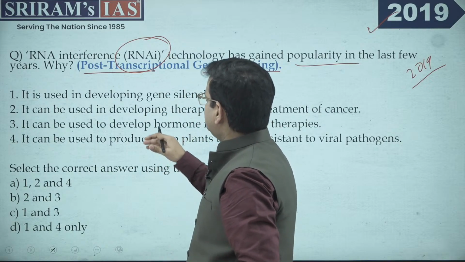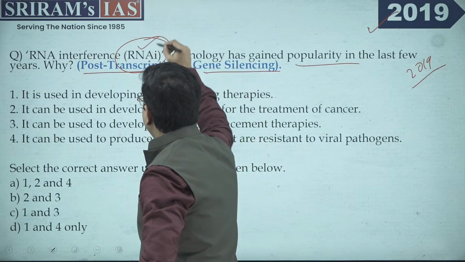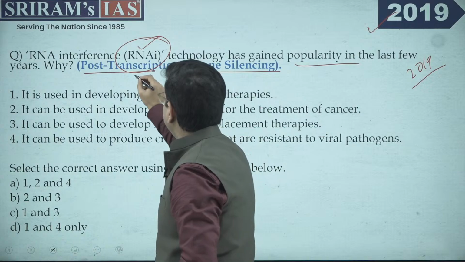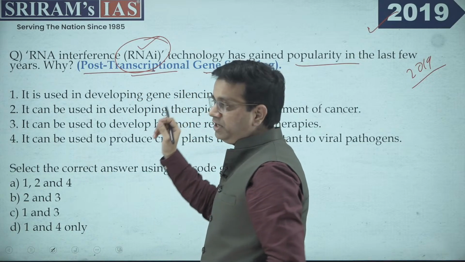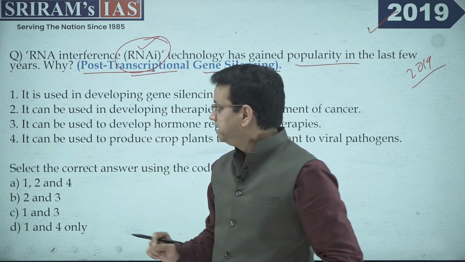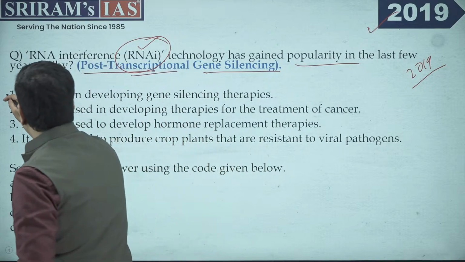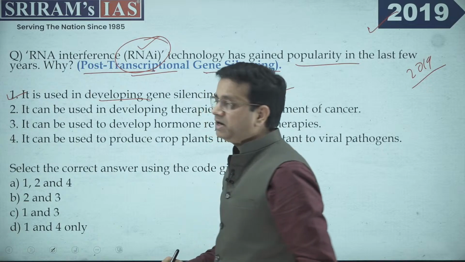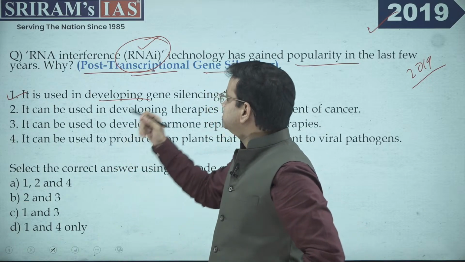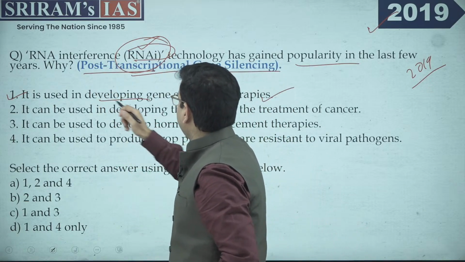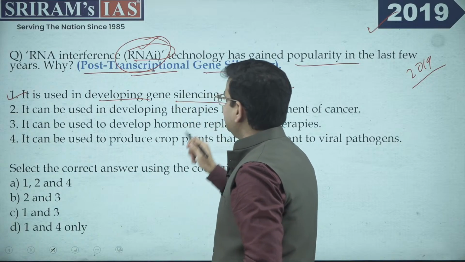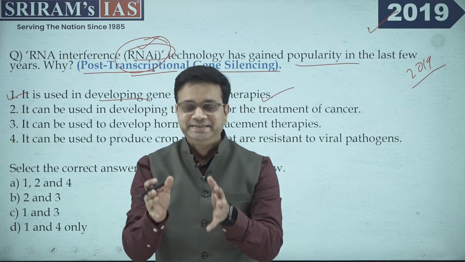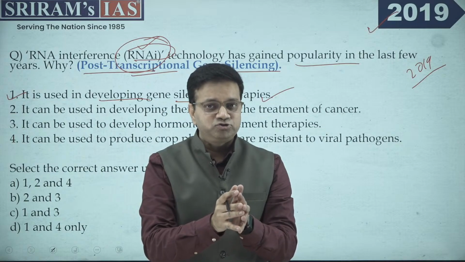So be rest assured that if it is being asked, in RNAi or post-transcriptional gene silencing, you need to be aware of all this. Now, what are the options that are given? It is used in developing gene silencing therapy. Absolutely correct, because the purpose of RNAi is gene silencing and certain therapies, to ensure that certain diseases coming our way can be stopped.